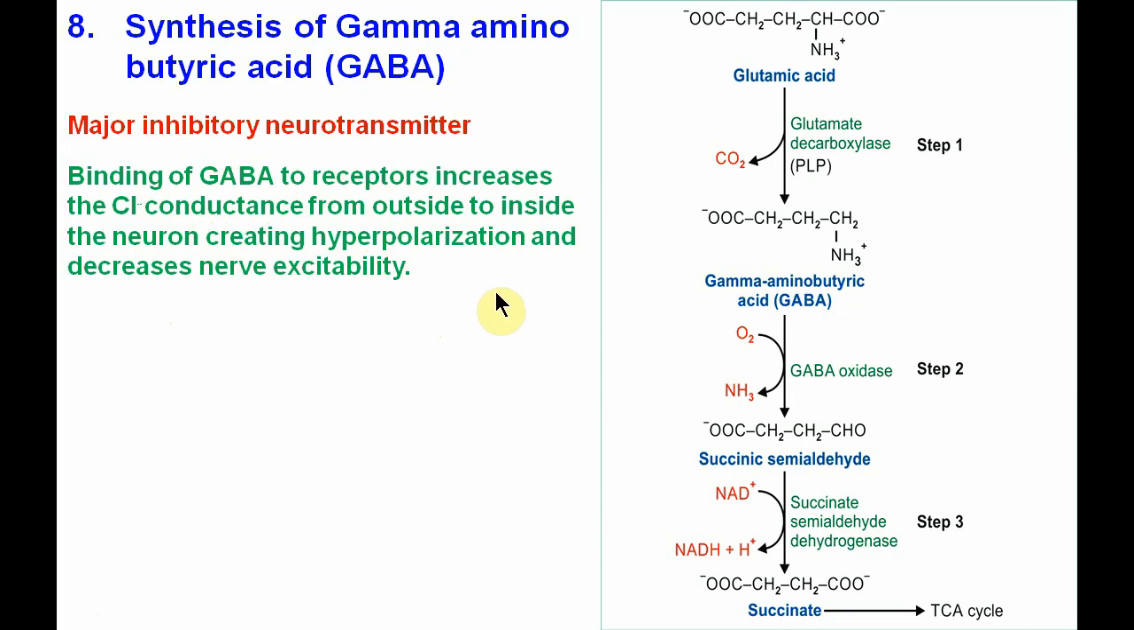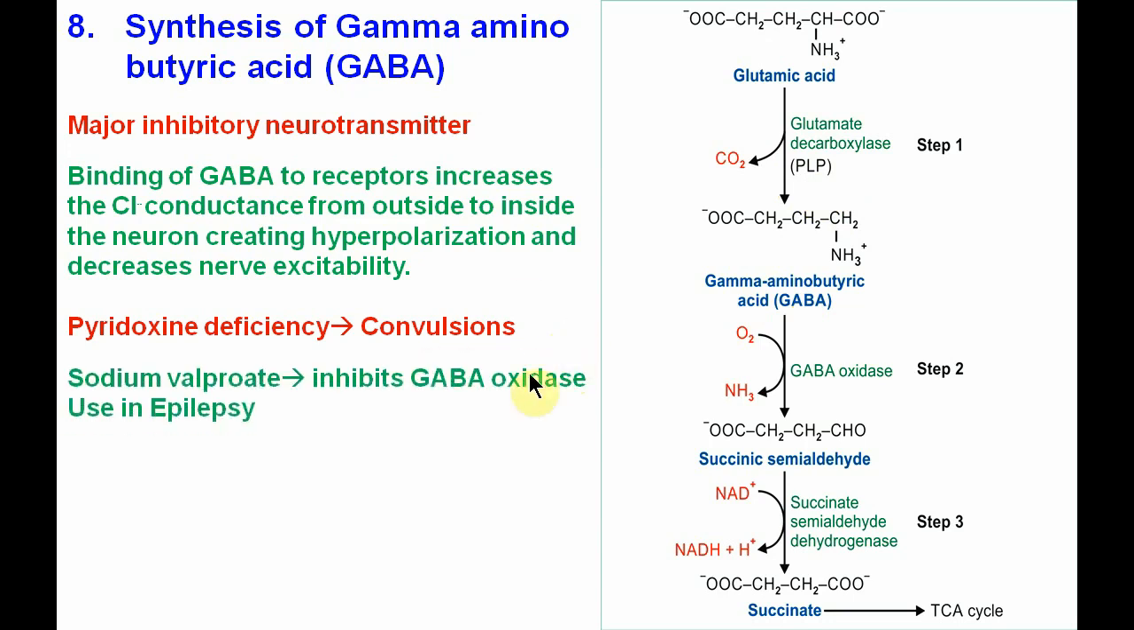Now an important clinical point here: if you see this reaction, glutamic acid's conversion to GABA requires pyridoxal phosphate as a coenzyme. So if pyridoxine is deficient, that will remove the inhibition and lead to convulsions. Sodium valproate mainly inhibits the GABA oxidase, and that's why the GABA level is maintained. So convulsions or epileptic seizures can be controlled by this drug, sodium valproate.